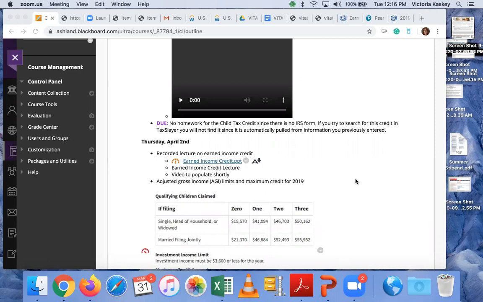I will be online on Thursday. Just a general rule of thumb, here's how this is all going to go down. I'm going to do recorded videos because when I took the poll, the majority of you wanted recorded videos, which I understand. You can go back through them, but I'm also going to be online. So you're kind of getting the best of both worlds, I guess. So I'm going to record the videos. You can watch them, and I'm always going to be online every Tuesday, every Thursday at 9:25. So if you have questions, I'm going to beg you to log into that session to get them answered.